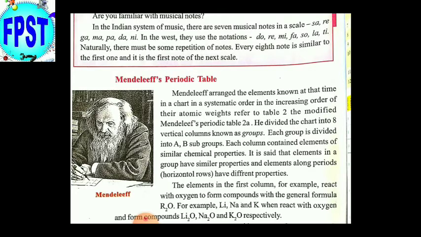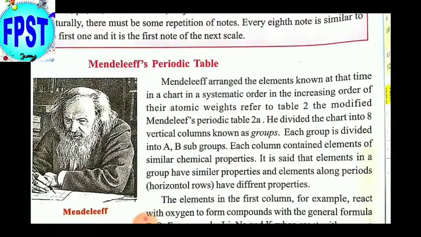the electron was also not known to the scientists, because in the late 20th century, J.J. Thomson discovered the electron in the atoms.